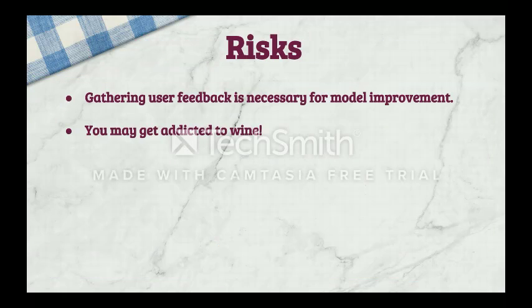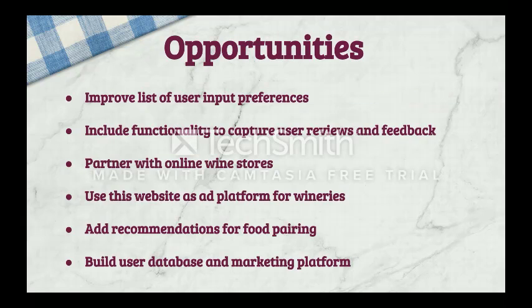The risks associated with our project are, first, gathering the user feedback based on our wine suggestion is really necessary for model improvement. Another risk is that you may get addicted to wine once you start using our platform. Some of the opportunities associated with our project are improving the list of the user input preferences.